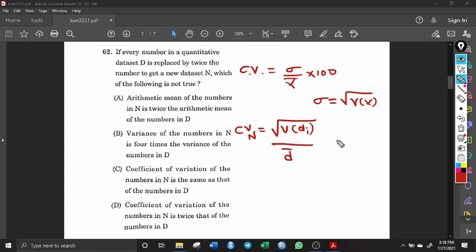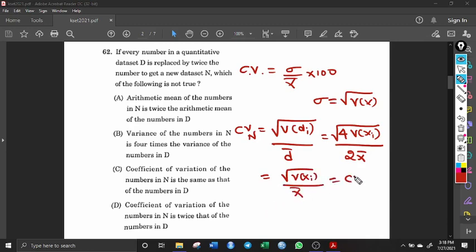Variance of di, we just saw, is 4 times variance of xi under the square root, divided by d bar, which is 2 times x bar. So this 2 and this 4 will cancel, and what will remain? Square root of variance of xi divided by x bar. So this is nothing but coefficient of variation of the old data set D.